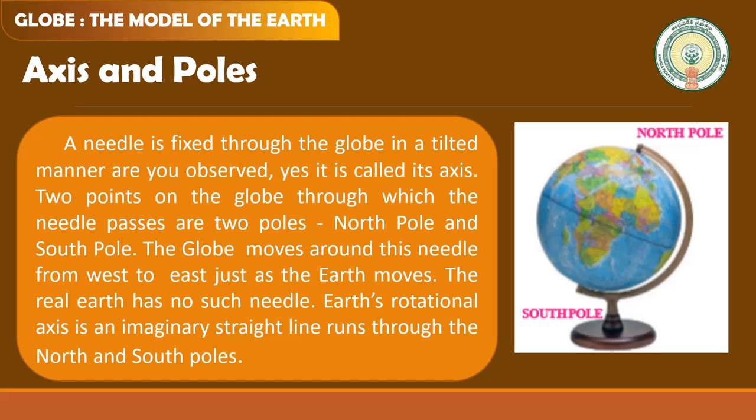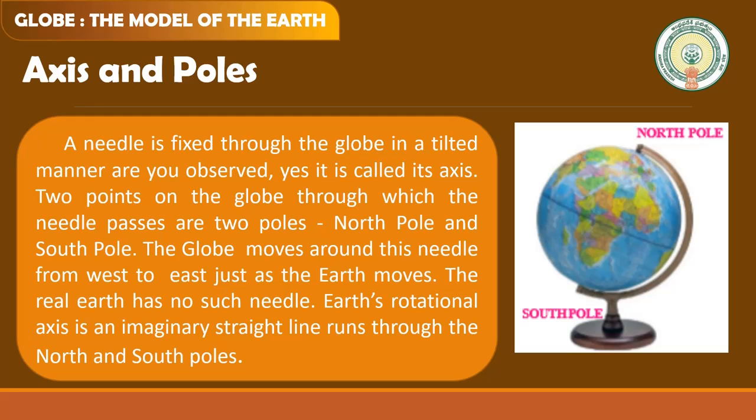Now, axis and poles. You can observe the globe. Can you observe? Yes, good. Now, a needle is fixed through the globe in a tilted manner. Have you observed? Yes, it is called its axis. The 2 points on the globe through which the needle passes are the 2 poles, North Pole and South Pole.